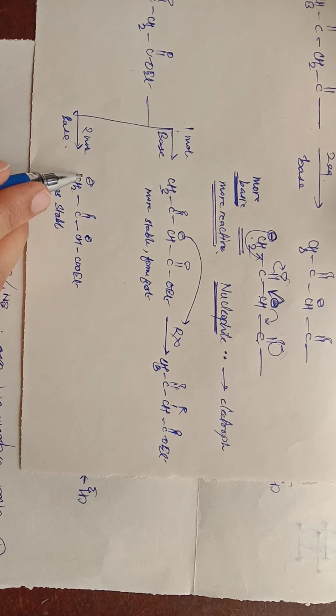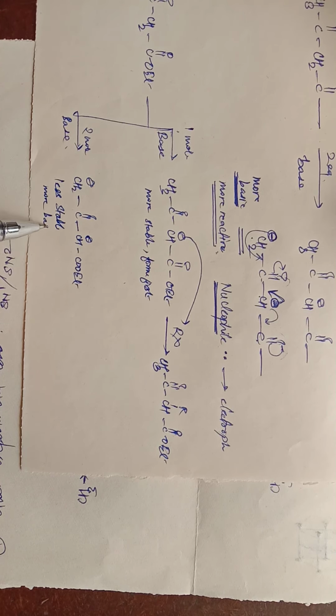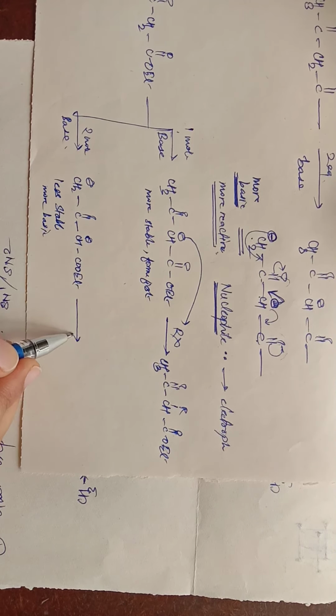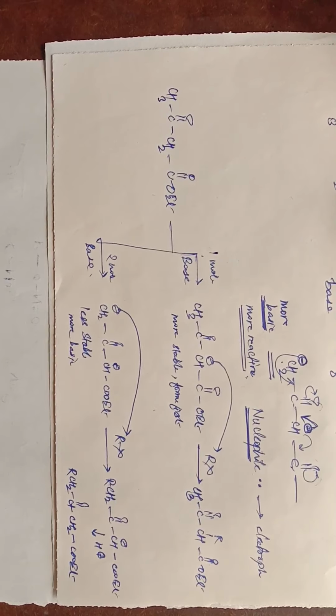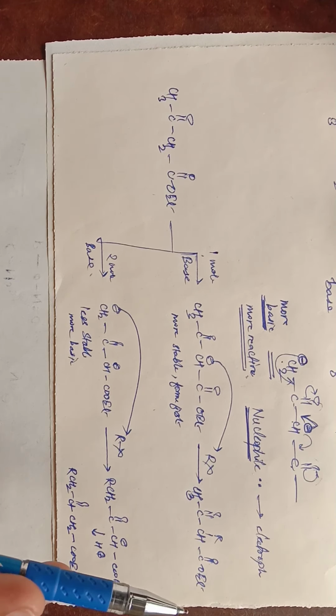This carbanion is less stable. This carbanion is more stable. But this one is more basic. We already discussed this. As it is more basic, you will get a product. So this CH2 minus will attack on this alkyl group, and X minus will be eliminated out.